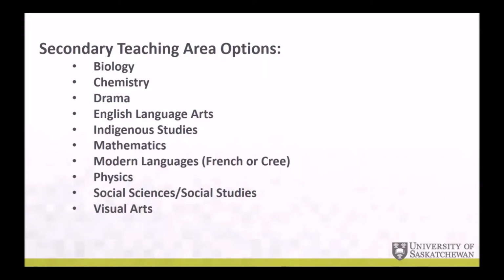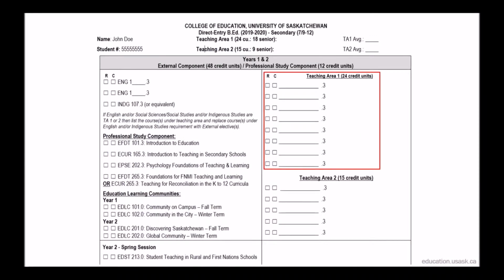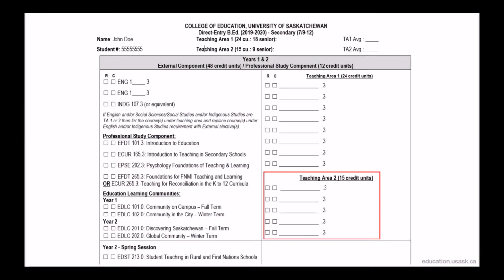In the secondary program route, you are required to select 2 teaching areas from the following: biology, chemistry, drama, English language arts, Indigenous studies, mathematics, modern languages, French or Cree, physics, social sciences, social studies, or visual arts. For teaching area 1, 24 credit units or 8 classes are required. For teaching area 2, 15 credit units or 5 classes are required. It's helpful to consult the course and program catalog to determine what classes must be taken to fulfill your teaching area requirements and which ones allow you some choice or options.